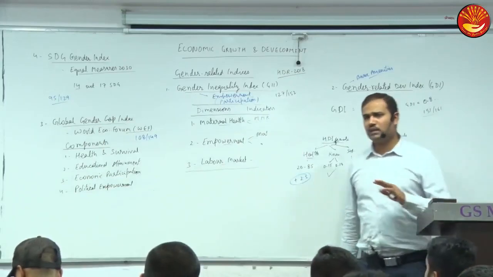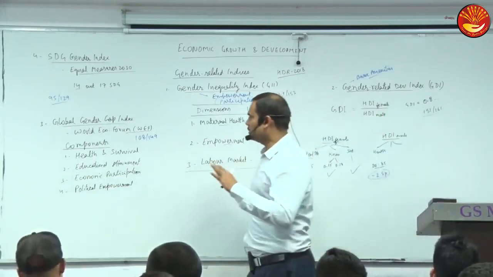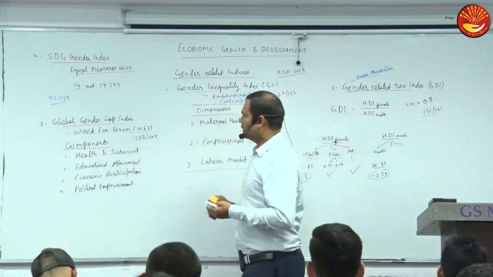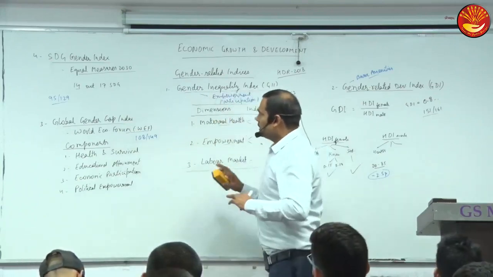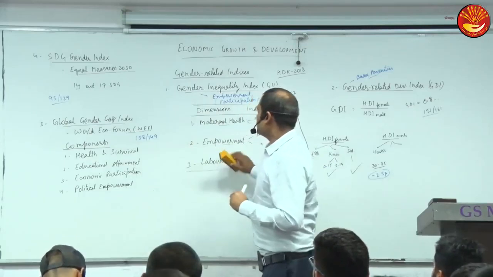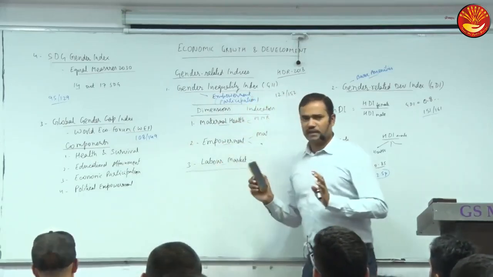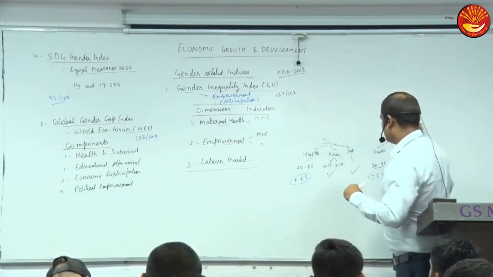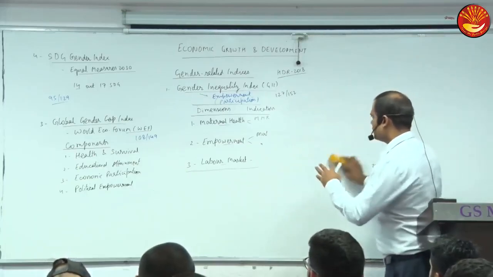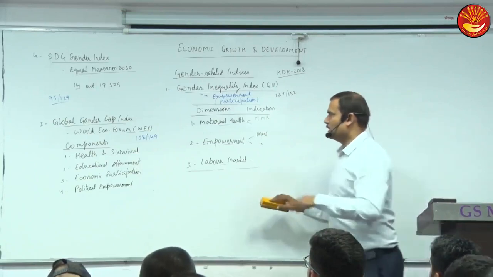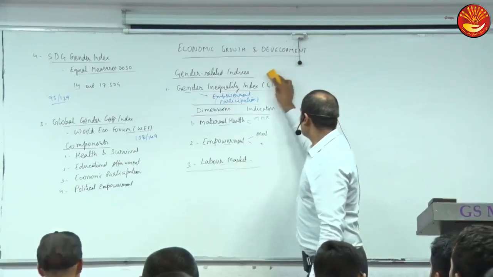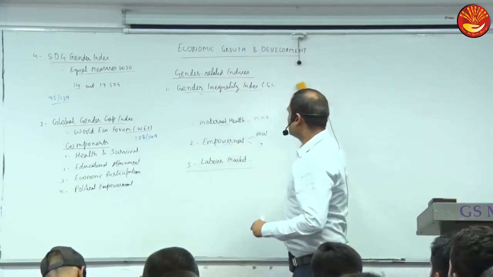But as I told you, by the time you will be writing prelims, I will update these because some reports may change. So these are gender indices, indices which measure gender disparity. You should have an idea about the organization and the components of the index. The SDGs we will discuss in the end of this chapter. So we have discussed these gender related indices.